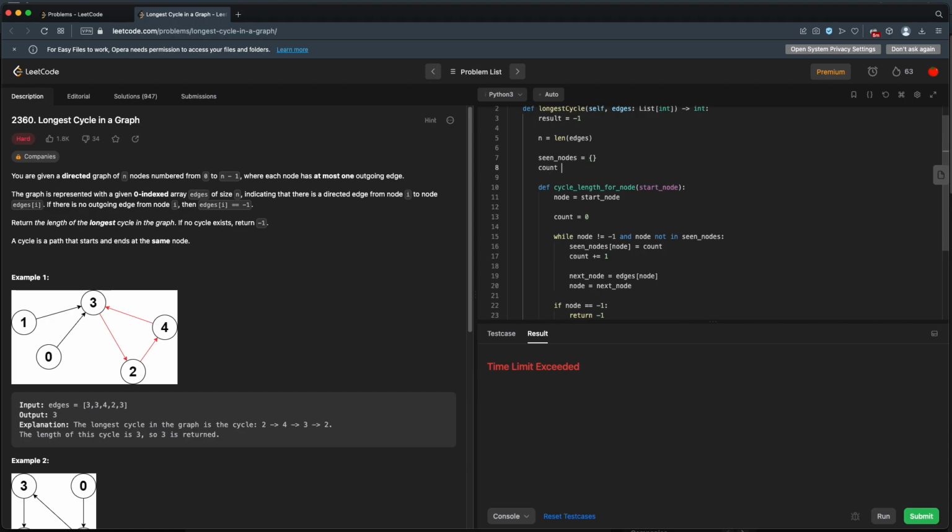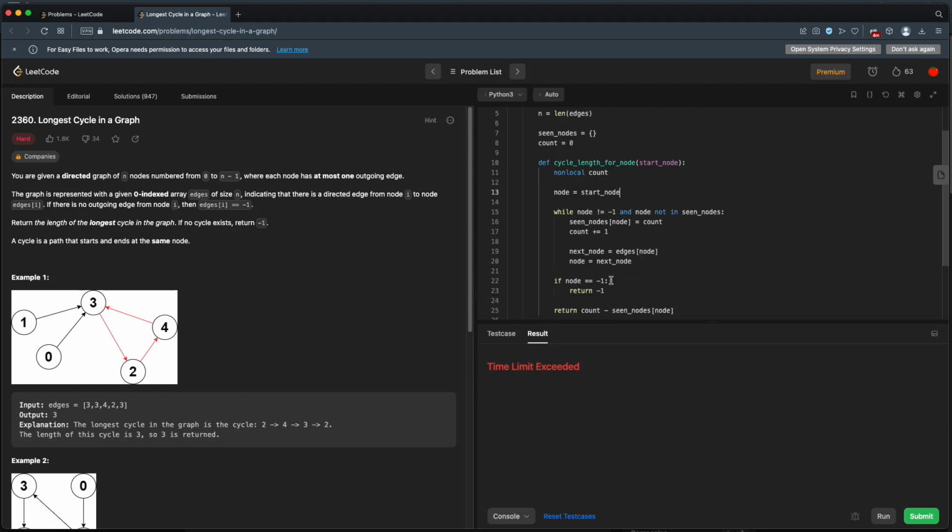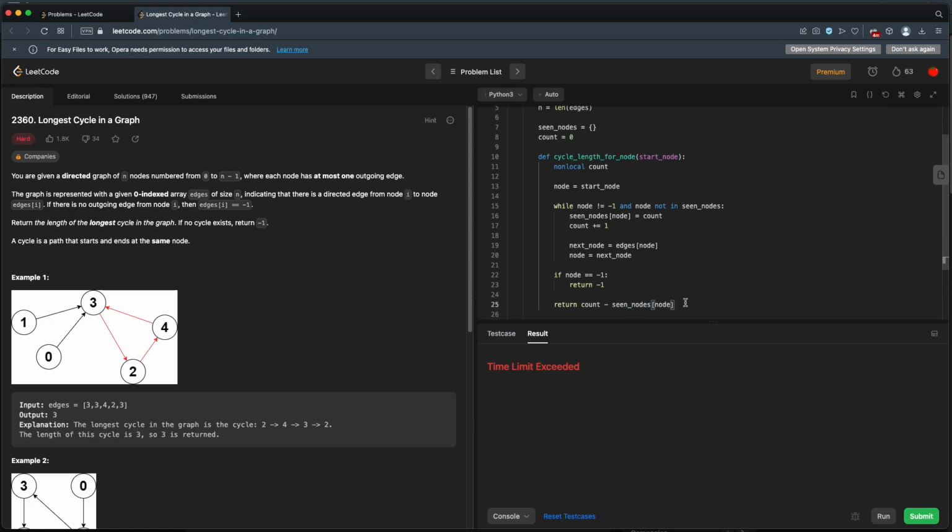And in that case, we need to use nonlocal count. Nonlocal count. So we have a global count in addition to our global seen nodes. Okay, so now we have a global count in addition to our global seen nodes. That means this count will be sort of a universal count, and it does mean that our count will always be greater than some seen nodes here, which is good.